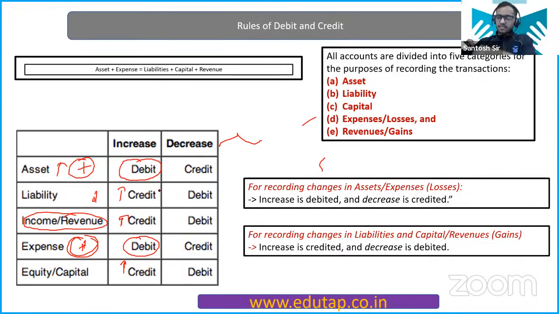And reverse is very easy. When you decrease an asset or an expense, you are going to credit it. Now for liability, income, and equity, whenever you decrease it, you debit it. That's also easy. So you just need to remember only the increase. Only increase you need to remember.